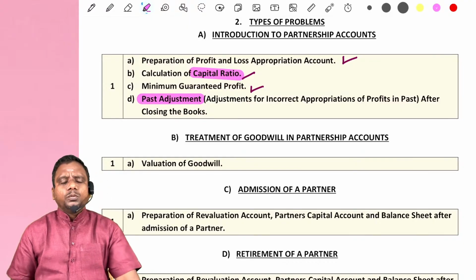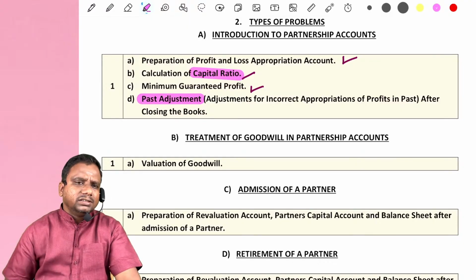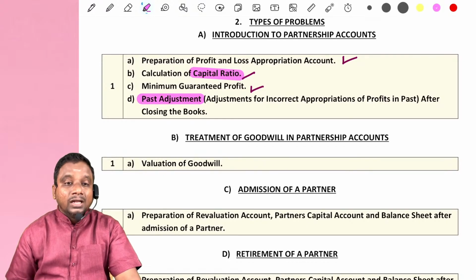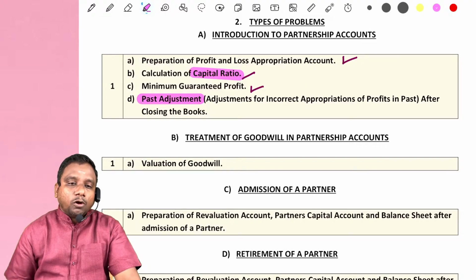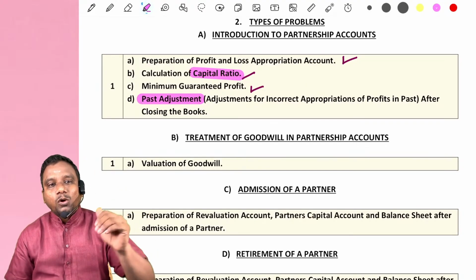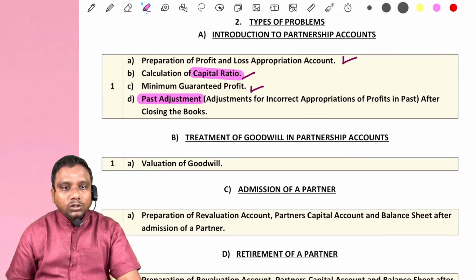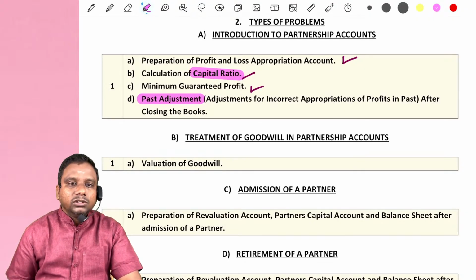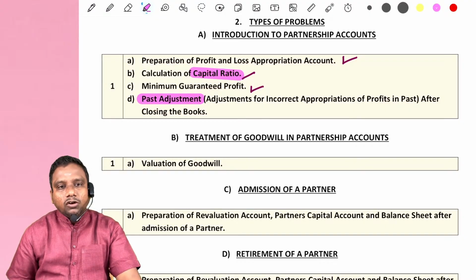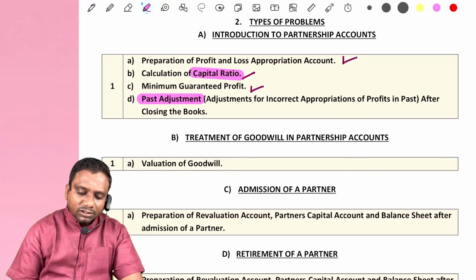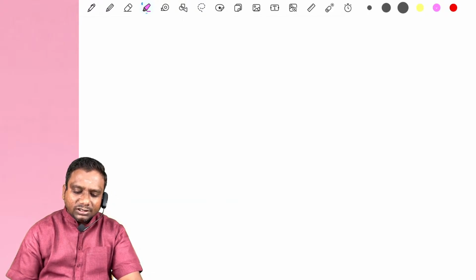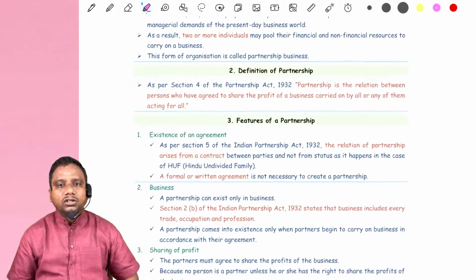Now first we start discussing our profit and loss appropriation account. In case of sole proprietorship, the whole profit is transferred to the capital account of the proprietor. But in case of partnership, the profit is distributed among partners. So how is this profit appropriated among partners? To know that, we have to prepare one separate account called profit and loss appropriation account. This is just an extension to the profit and loss account.